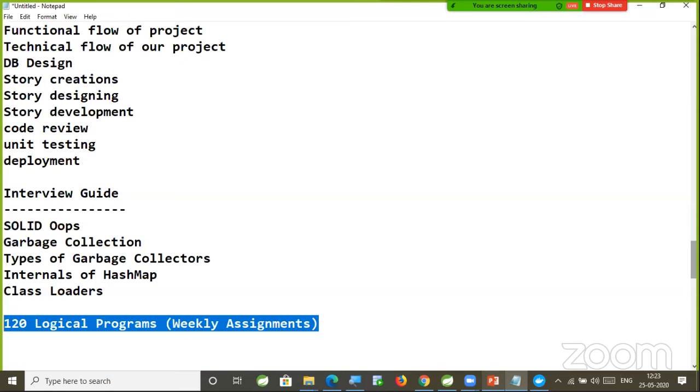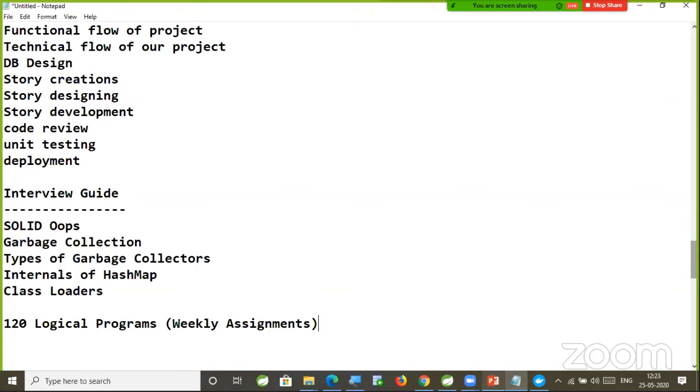Now, when you attend the interview, the first round will be a system test or a HackerRank test, where they will give you 3 or 4 logical programs. You have to complete those programs. Then and there itself, you have to write the logic to solve that program. So that is the reason you have to improve your logical thinking.